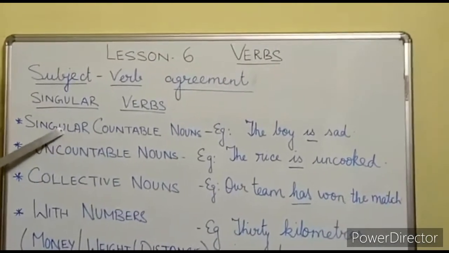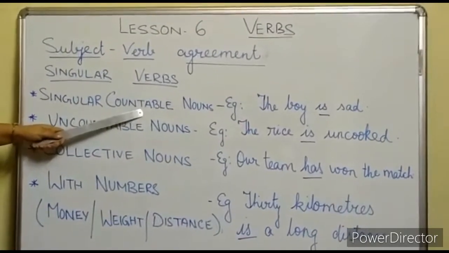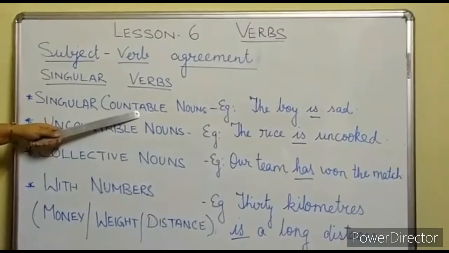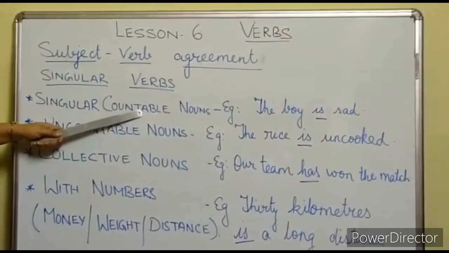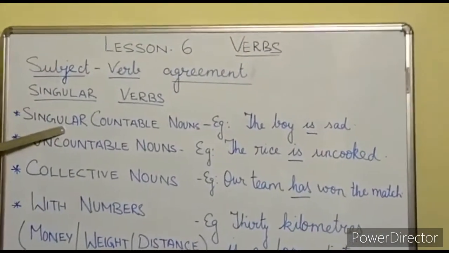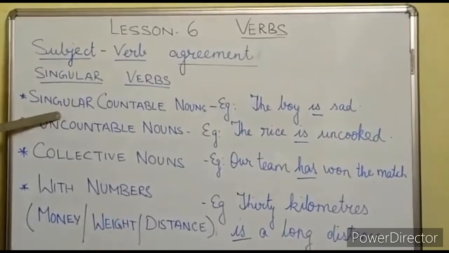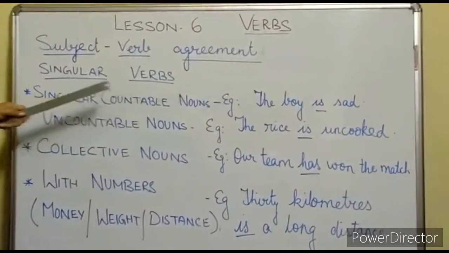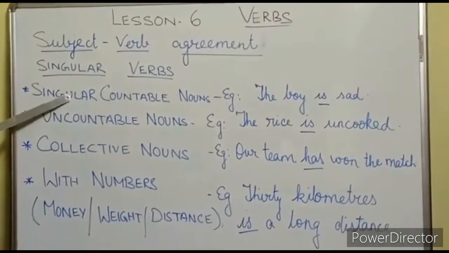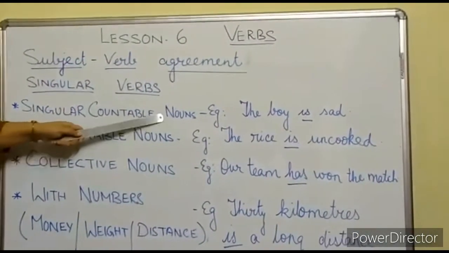The first rule is singular countable nouns. Now the question comes, what is a countable noun? The nouns which we can count are called countable nouns, like book, chair, bat, ball. And when singular is attached to it, that means the countable noun which is 1 in number. That means 1 boy, 1 tree, 1 girl. So with singular countable nouns, we always use singular verbs. So I am repeating, singular means 1 in number, countable means the nouns which we can count. So with singular countable nouns, singular verb.